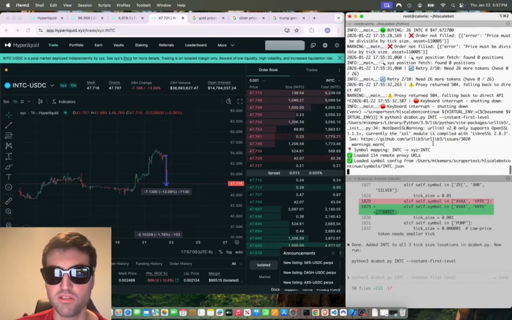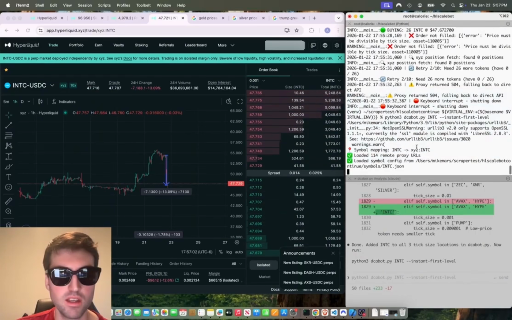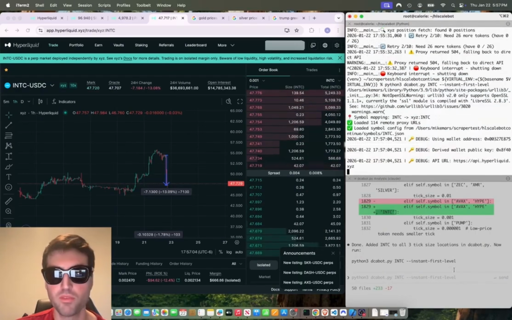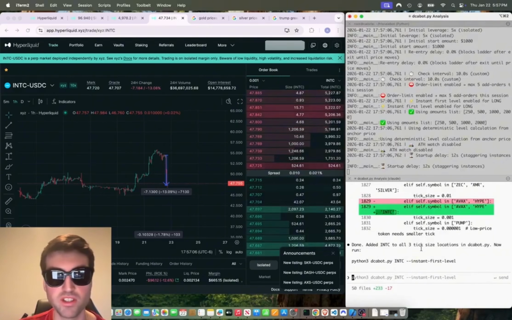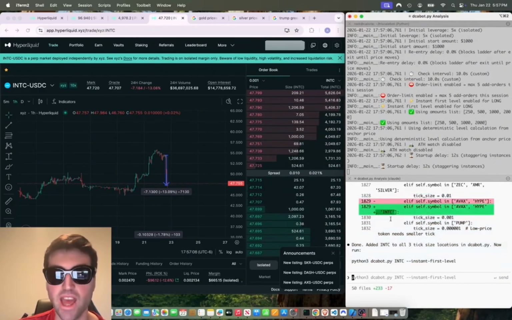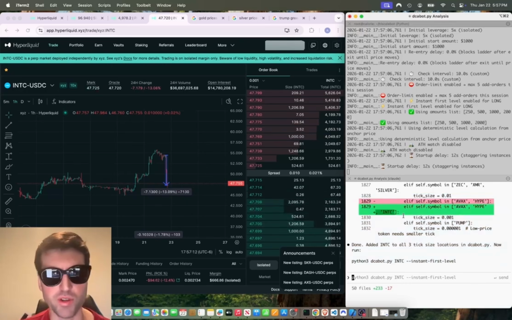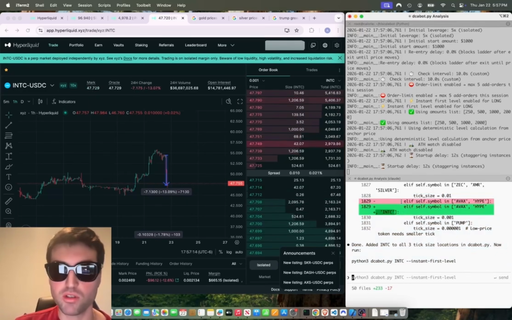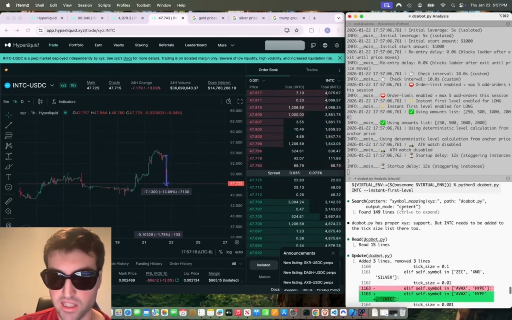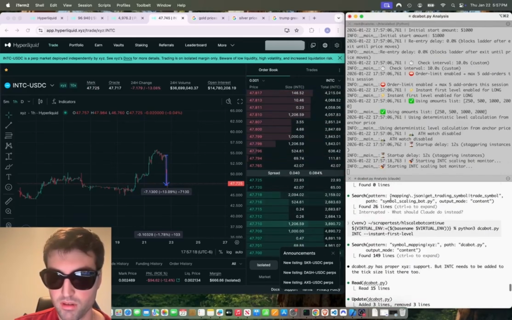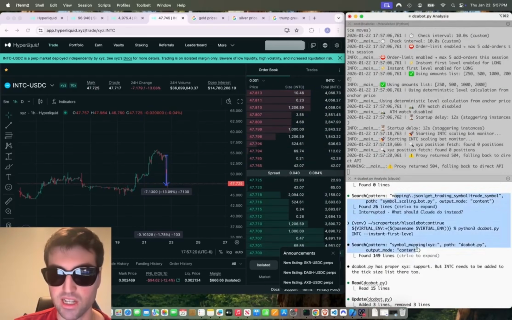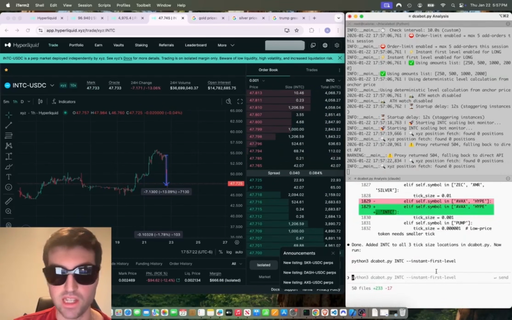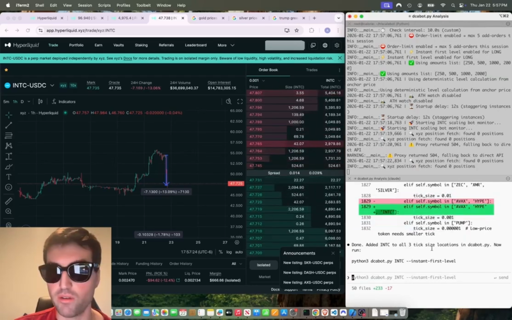So you can see a live demo of the tool. You should also see here I was actually fixing some bugs. I needed to add it to a specific tick size thing. So even with the vibe coding tool, it's ridiculously easy. If you run into any bugs, you just throw it the error. Like I said, something about the tick size here. I was trying to get it to fix it, and then it just added it to this thing. So hopefully it works.